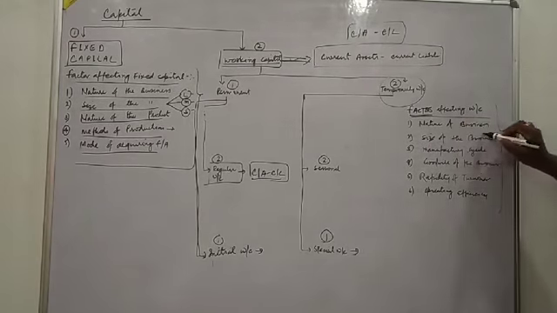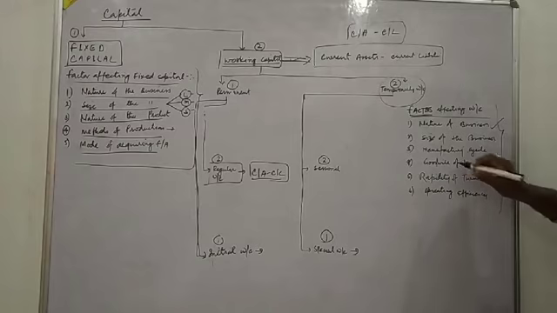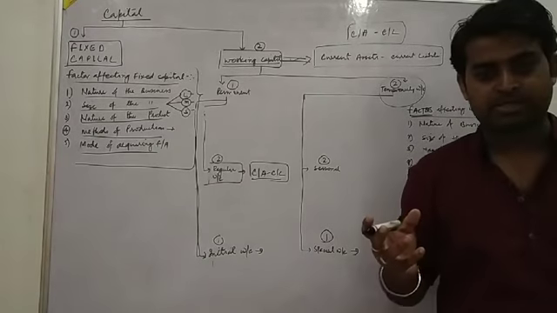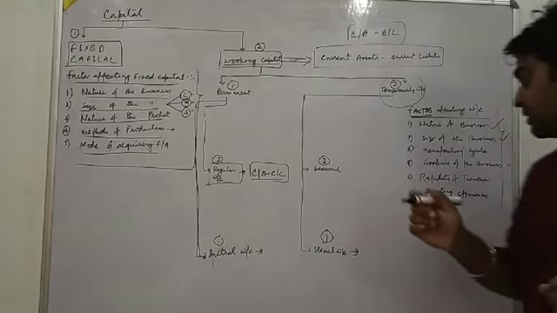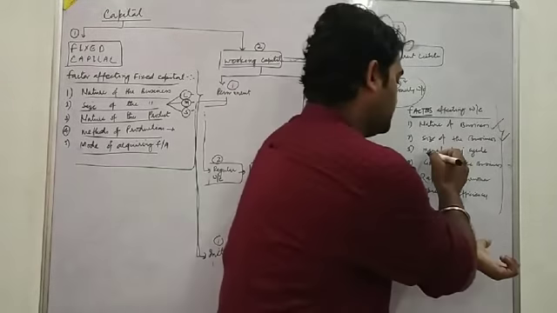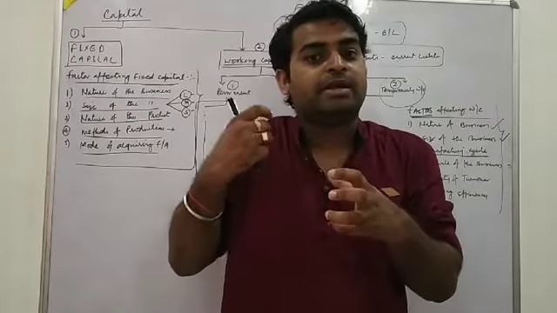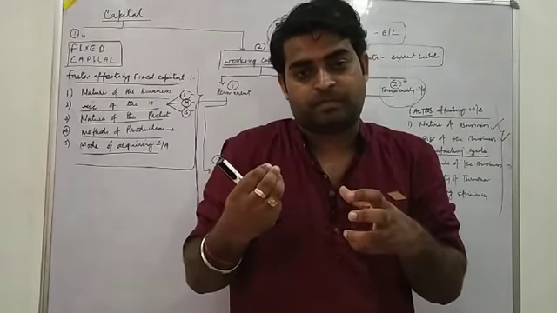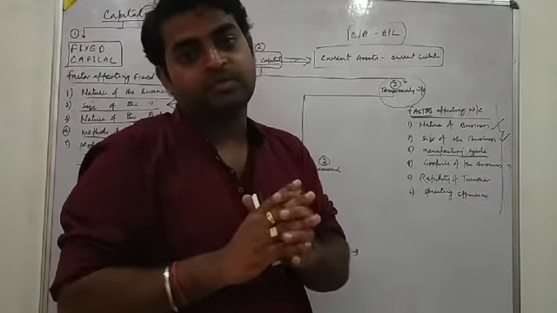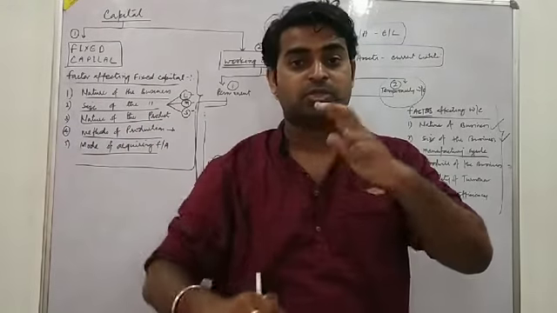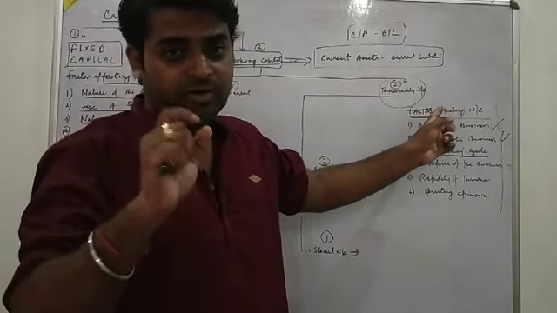First one is nature of business, that is, what type of business we are doing. Second, size of the business. If the business size is large, then too much capital is required. Third, manufacturing cycle. Manufacturing cycle means the time period we are taking in the manufacturing of goods. Suppose it is 6 months, then the manufacturing cycle is 2 times in a year. So it will decide the requirement of working capital.